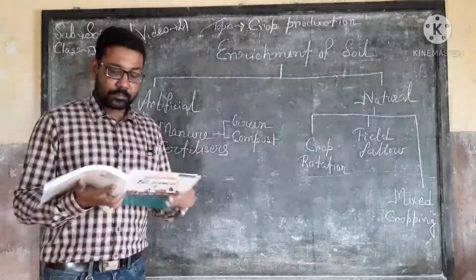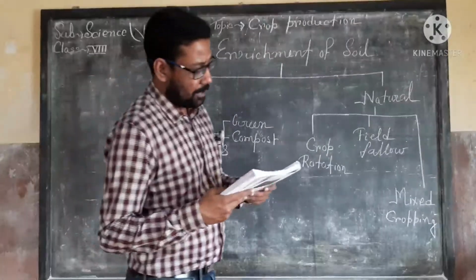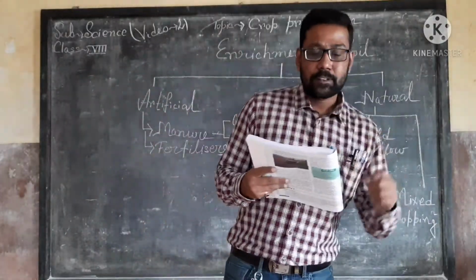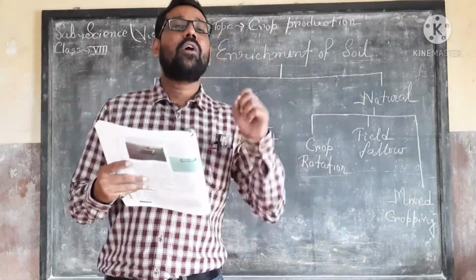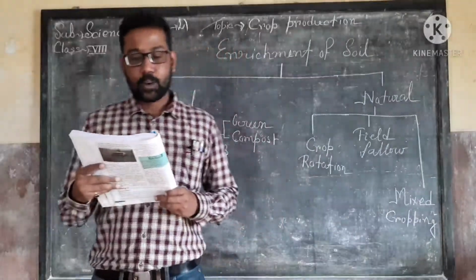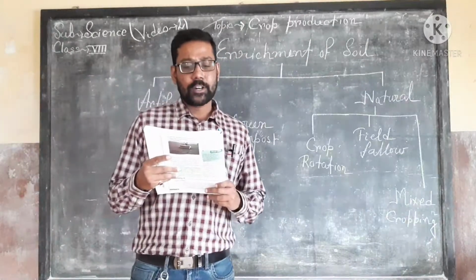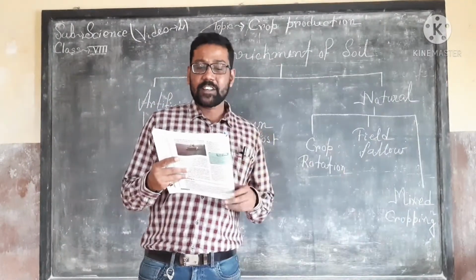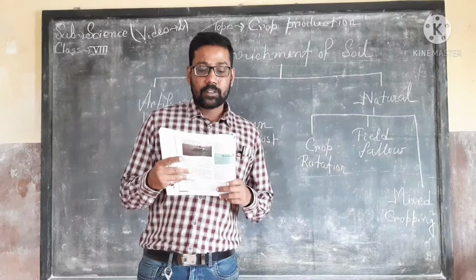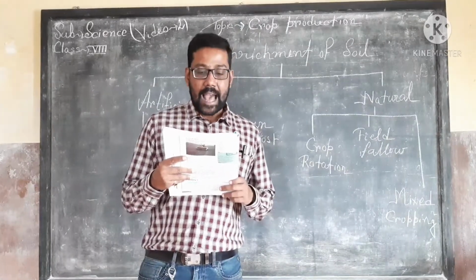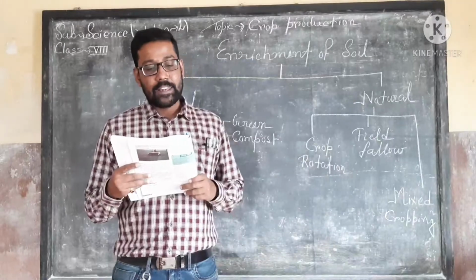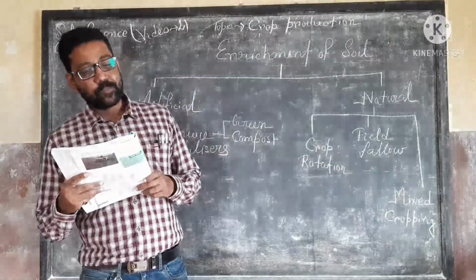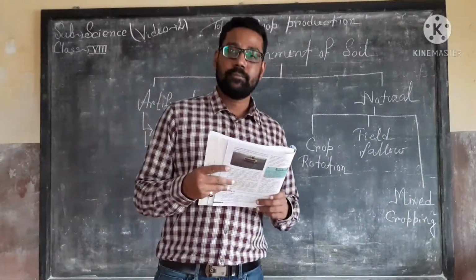Enrichment of the soil means that with plants being grown in it year after year, the soil loses its fertility. This is because the nutrients present in the soil get used up, and in order to maintain the fertility, the soil needs to be enriched from time to time.